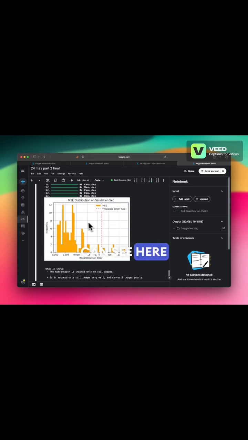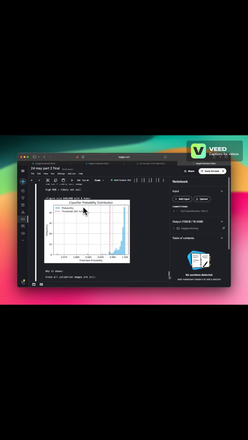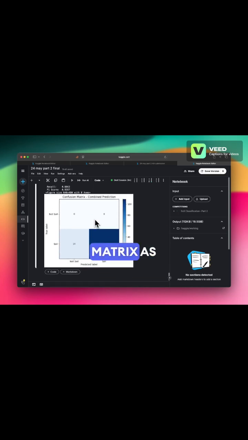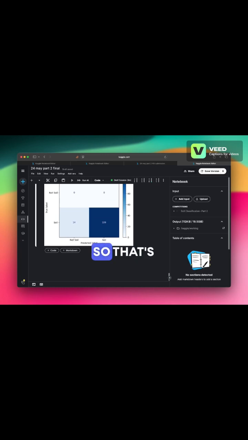So as you can see here, we have the MSE distribution on the validation set graph, in which yellow represents the mean squared error and the dotted red line represents the threshold that we discussed recently. After that, we have the classifier probability distribution. Then we have the confusion matrix, like we saw in part 1 of soil classification. Okay, so that's it. Thank you.